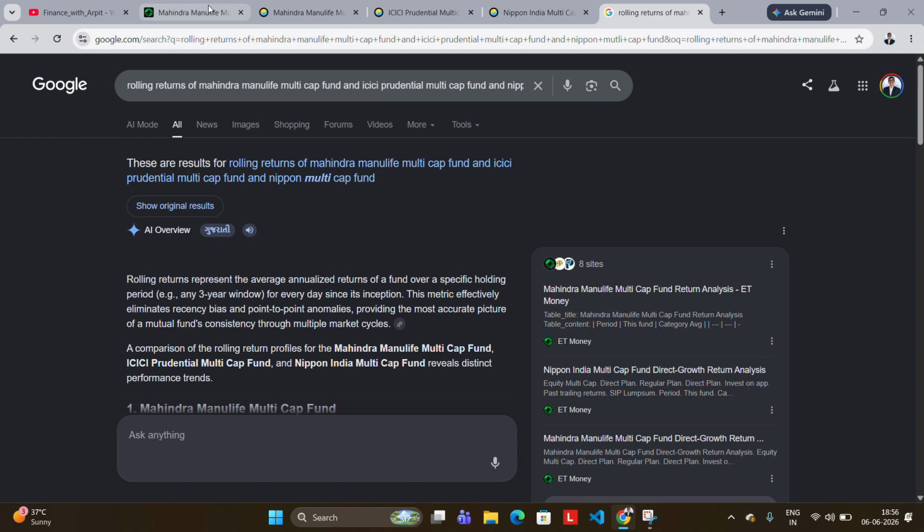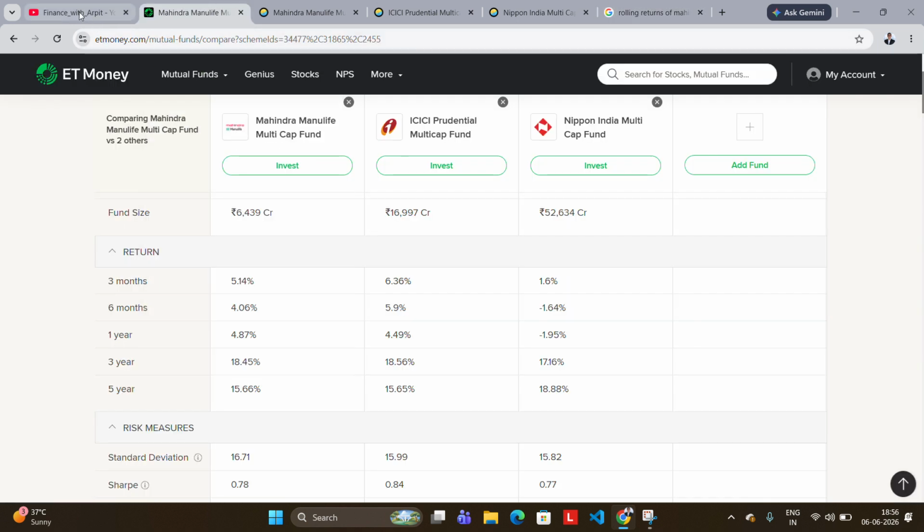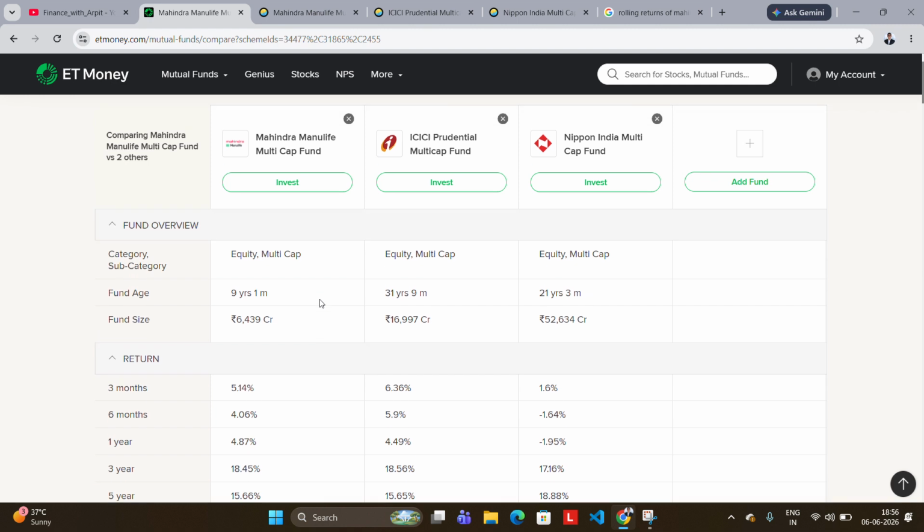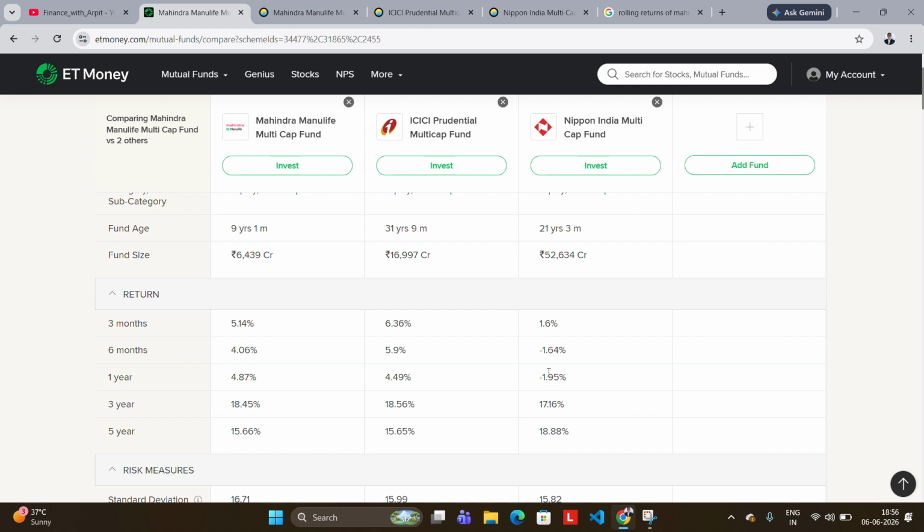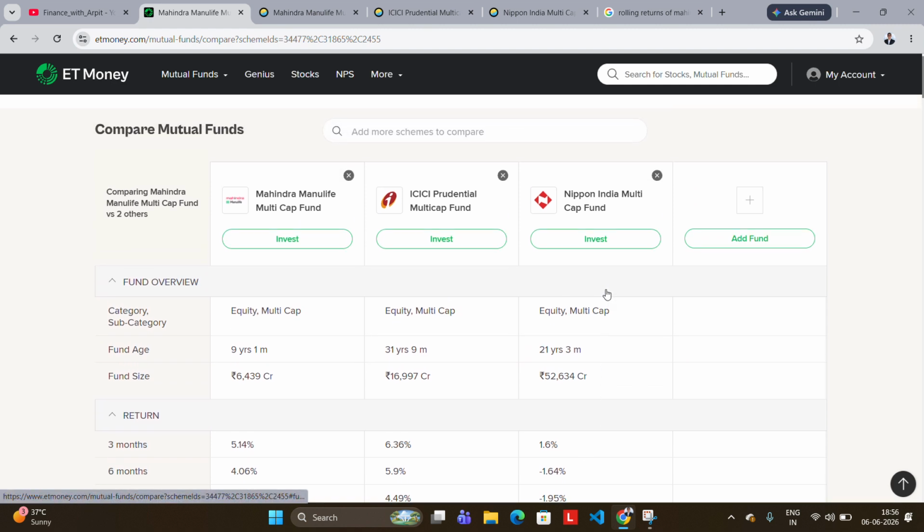So as we can see, all the three funds are good, but according to me, if you want the most stable one with good returns, it is no doubt Nippon in the long run, but in the short run it has given negative returns also. So be aware of it, because of cycles of circular performance and its large AUM. If you want a mediocre AUM and good track record, we can go with ICICI Prudential. Or if you want to bet on the emerging new fund, then you can go with Mahindra Manulife.